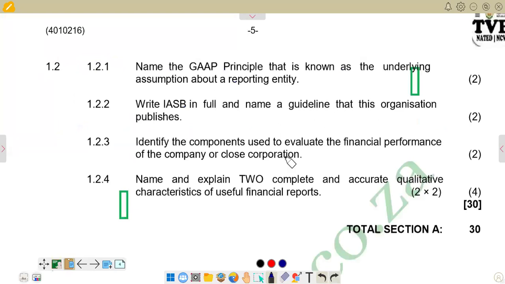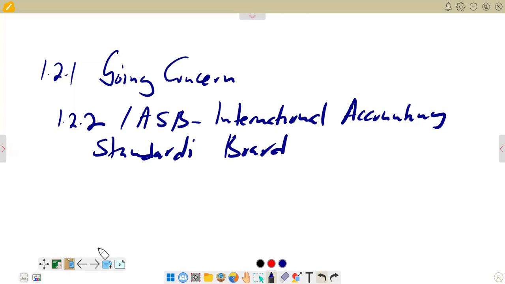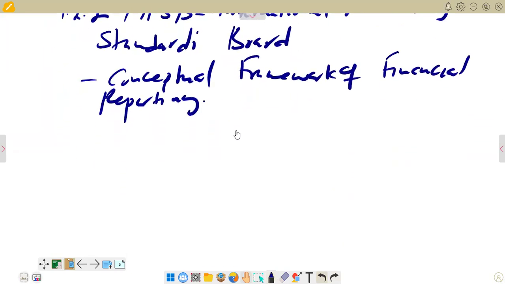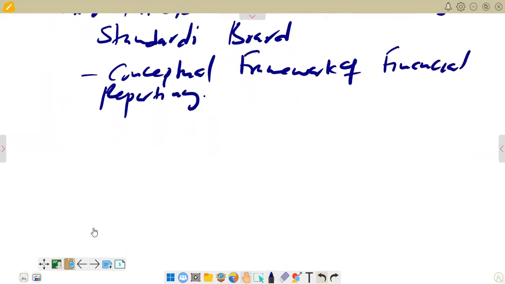It says name a guideline that this organization publishes. Remember, the guideline that it publishes is the conceptual framework of financial reporting. So on the second part, we are saying it is the conceptual framework for financial reporting. So this is what we have on the second part of that question. And then we can just try to move on and see what we have in the next question.